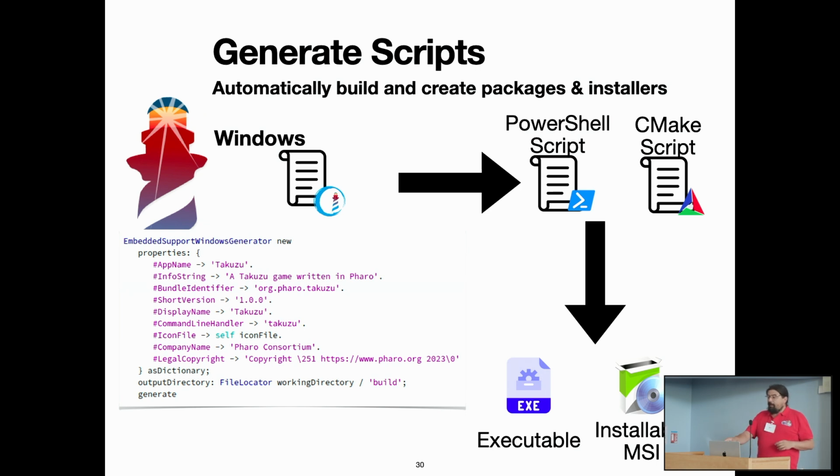So we will generate a CMake script that will run and generate for us all the dependencies. It will download the correct VM, it will get the correct DLLs, and will generate the executable file of our application. That is basically the combination of the VM plus our image, all frozen in an executable file.